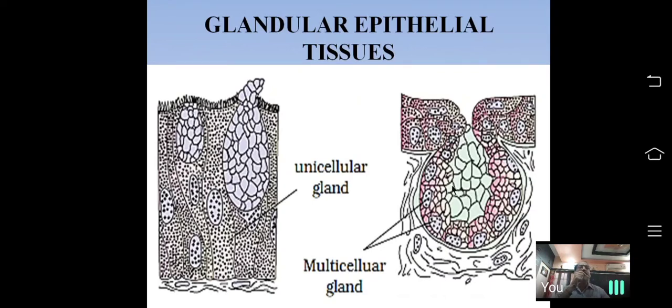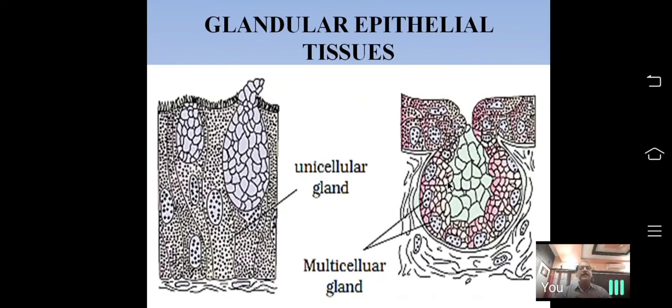This is about epithelial tissue. Tell me, what is an epithelium? An epithelium is a tissue which covers the external and internal surfaces of the organs. How many types of epithelial tissues? In epithelial tissues, there are 5 types. They are squamous epithelium, cuboidal epithelium, ciliated epithelium, columnar epithelium, and glandular epithelium.